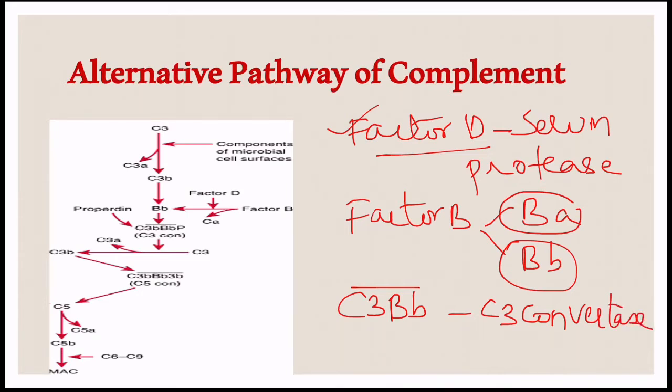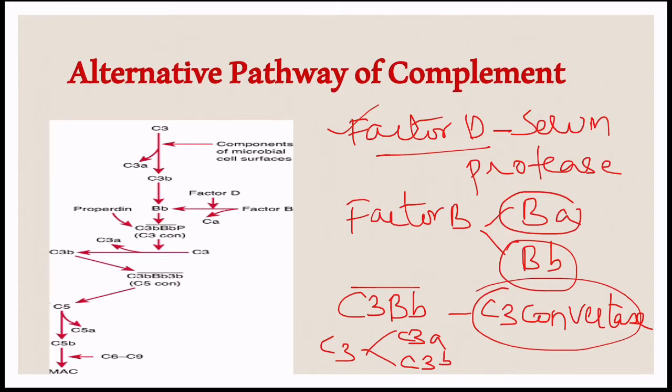That complex is called a C3 convertase. C3 convertase is extremely labile and it cleaves many molecules of C3 into C3a and C3b. Factor D is a serum protease that cleaves the factor B into Ba and Bb. The larger fragment Bb joins with the C3 and becomes a C3 convertase enzyme.